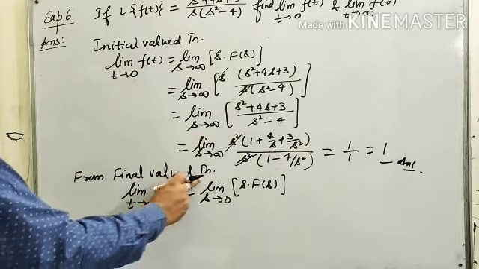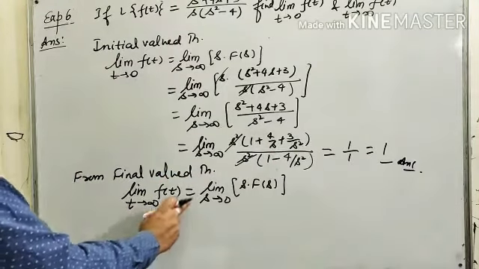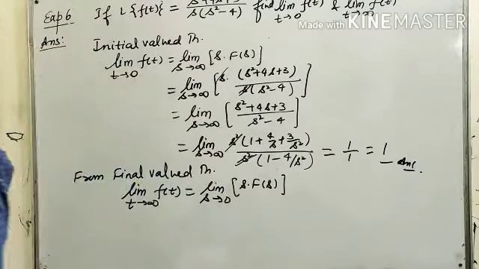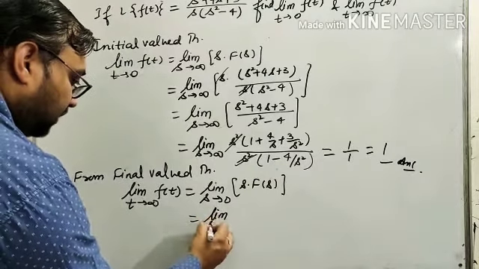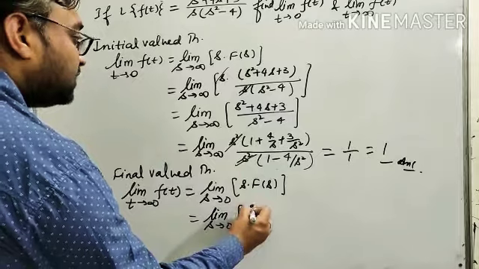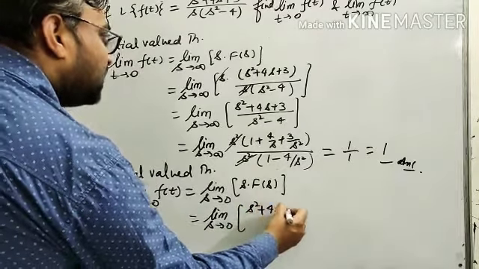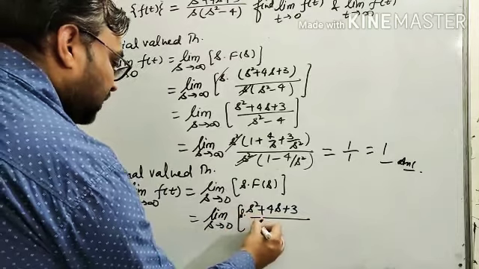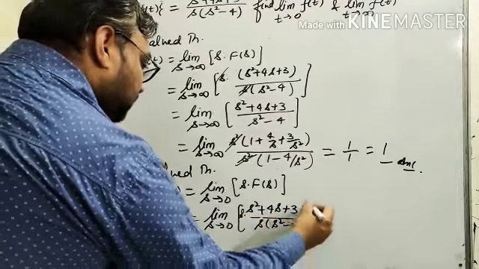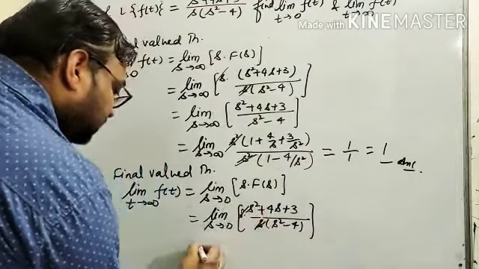Again, from final value theorem, limit t tends to infinite f(t) equals to limit s tends to 0 s into F(s). So it is equals to limit s tends to 0 (s square plus 4s plus 3) upon s into (s square minus 4). So s cancelled.